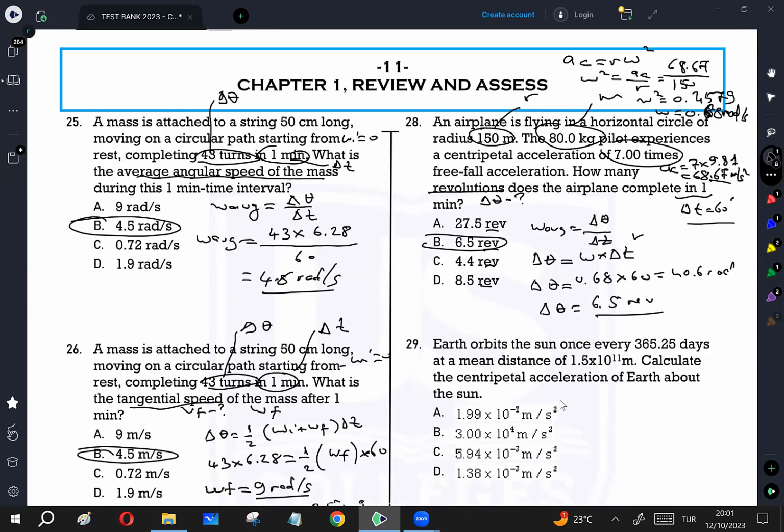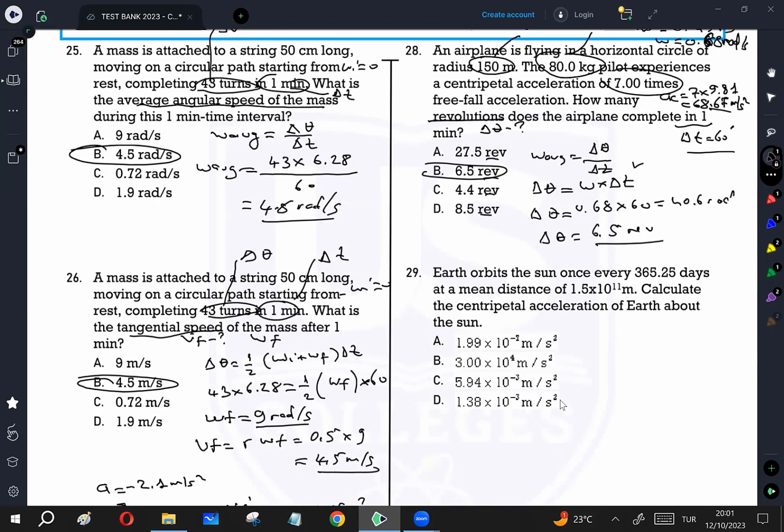And 9, Earth orbits the Sun every 365.25 days, which is delta t for 1 revolution and 1 year. For 1 revolution, angular displacement is 6.28 radian. At a mean distance, the separation between the Earth and the Sun is this. Calculate the centripetal acceleration of the Earth about the Sun. a_c is the question, which we know is R times omega squared. R is given, but omega must be calculated.